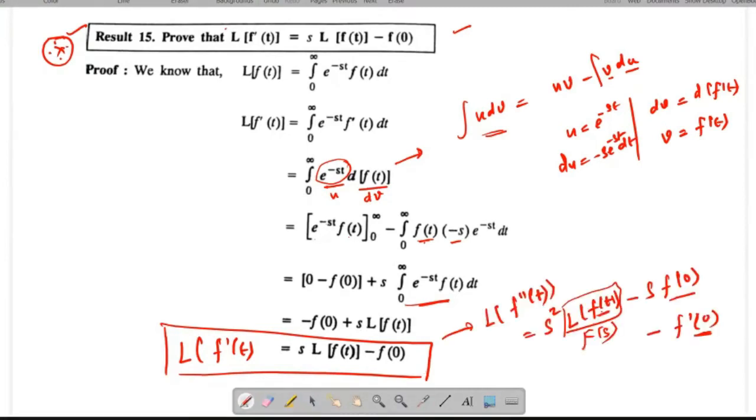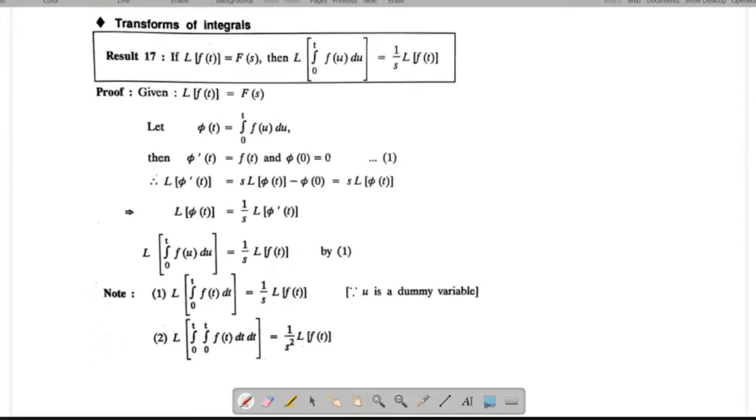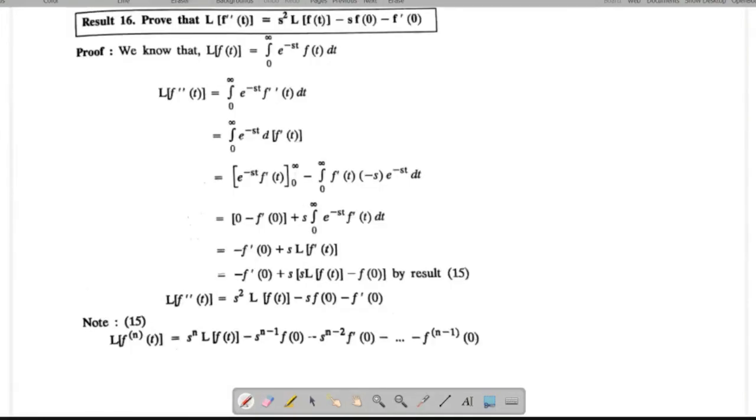In general, suppose instead of f double dash, you get f power n. Here I have written the Laplace transform of the second order derivative. Like the previous property, you can derive these things.